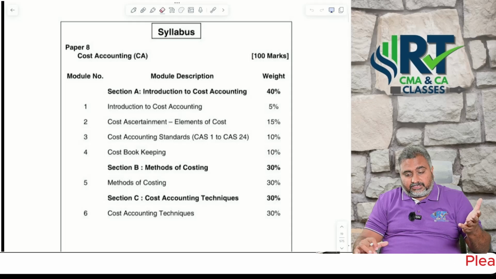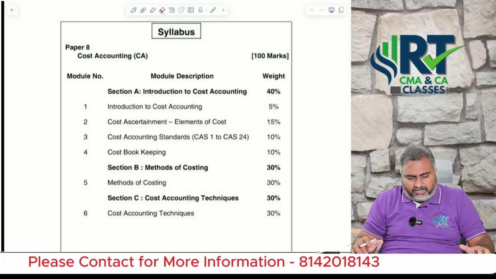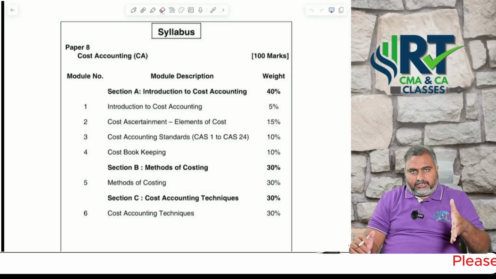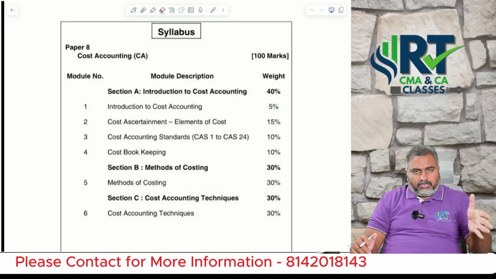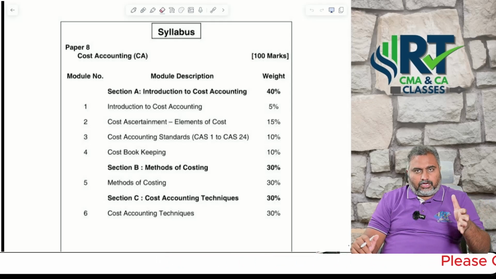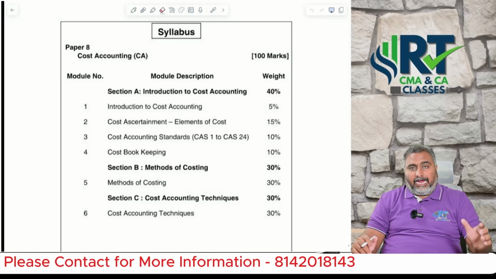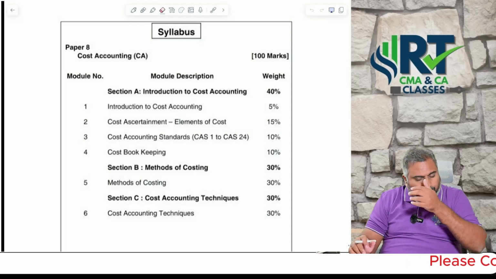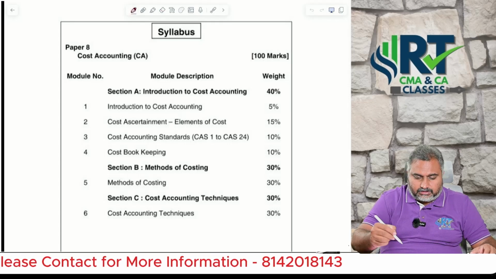If you check Section A, introduction to cost accounting, in our study material they are dividing it under modules. Introduction to cost accounting and cost sheet are considered as one module, elements of cost under one module, cost accounting standards under one module, cost bookkeeping under one module, methods of costing under one module, and techniques of costing is covered under one module itself. But the weightage presented in the scanner is 100% correct.